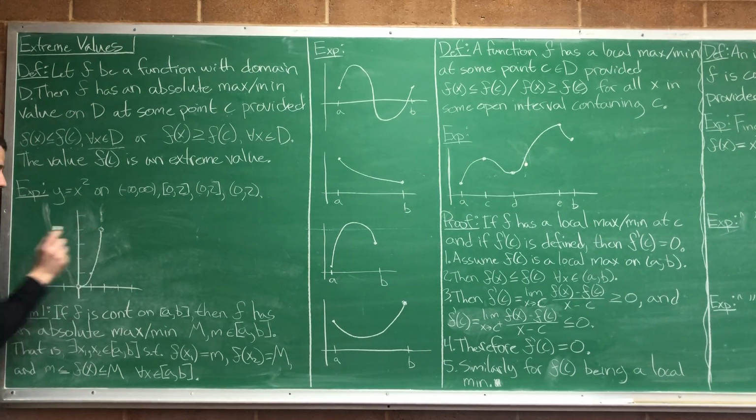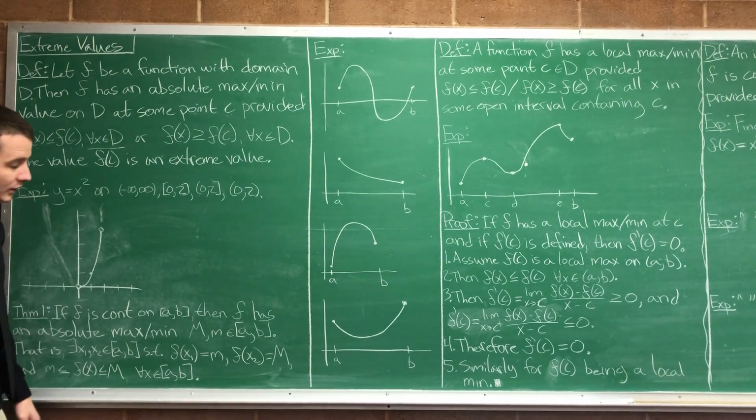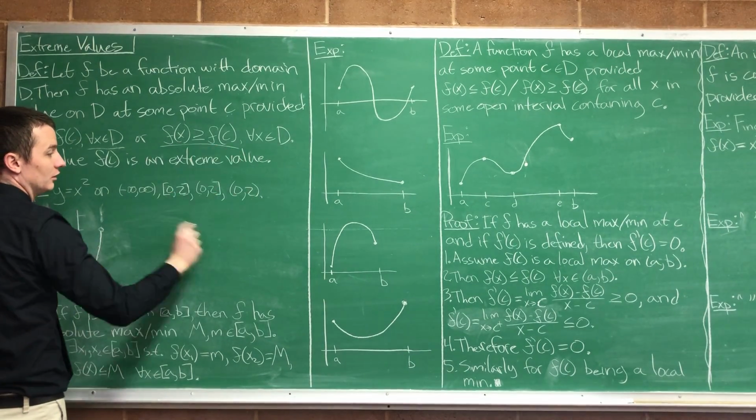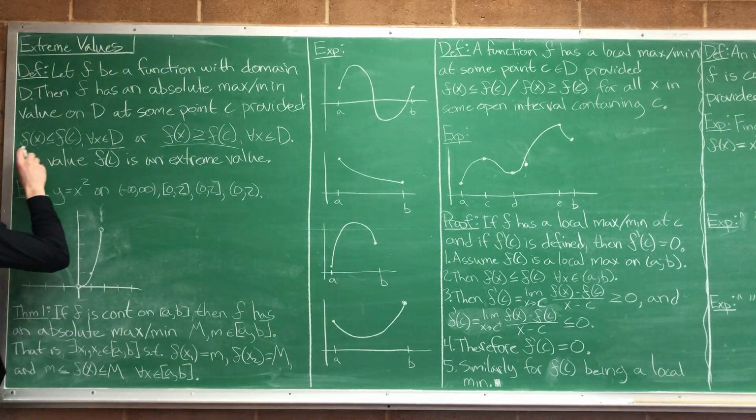And then finally, if we do the open interval 0 to 2, so we don't include 2, what's the min? Undefined. Doesn't have one. What's the max? Doesn't have one. Perfect. There is no point in this domain that satisfies this condition, and there is no point in this domain that satisfies this condition.